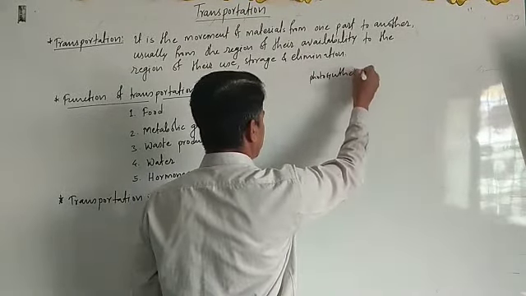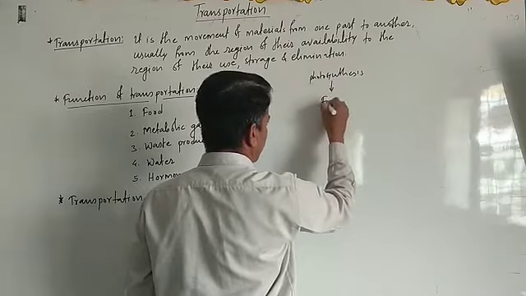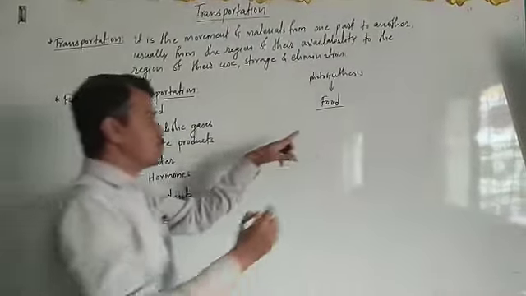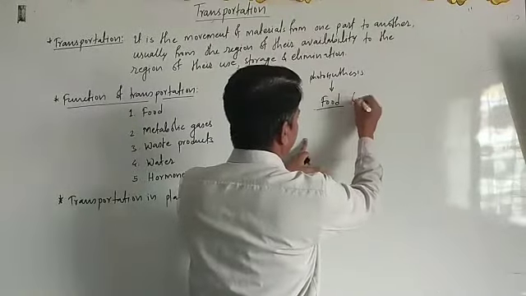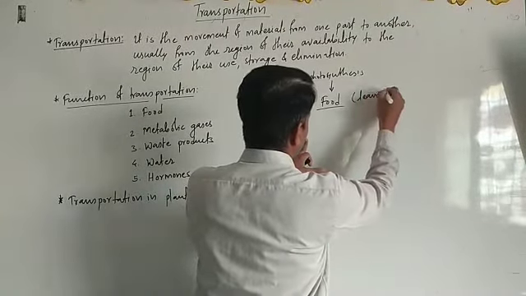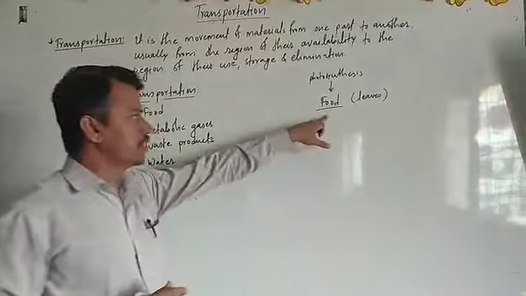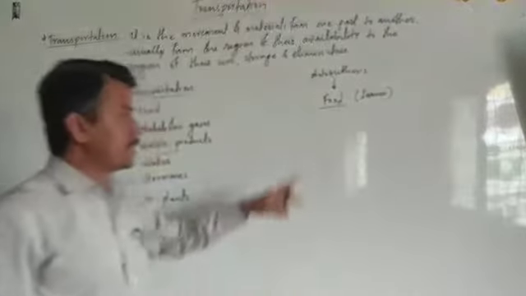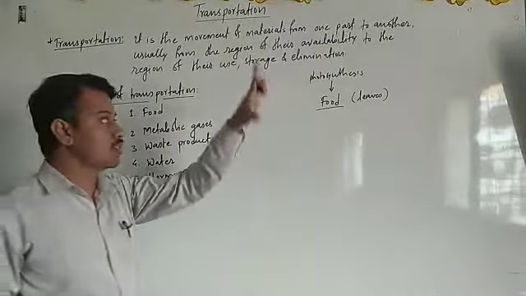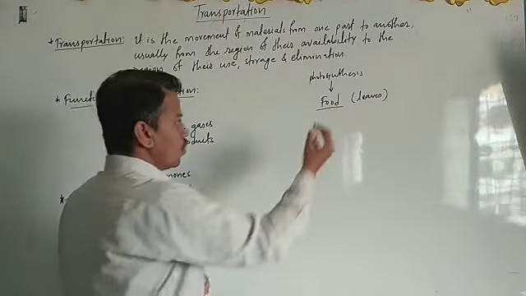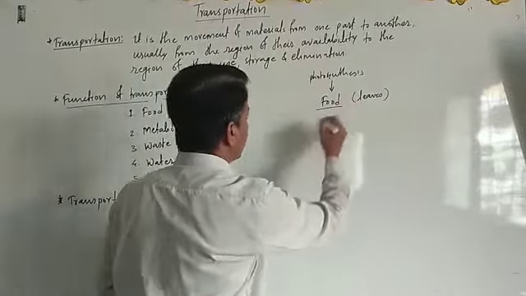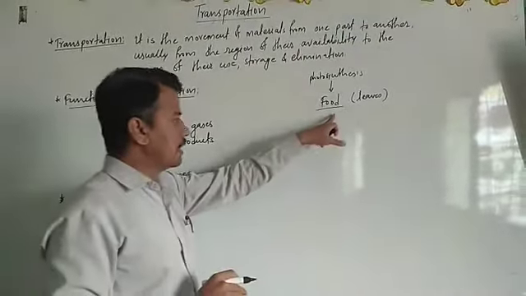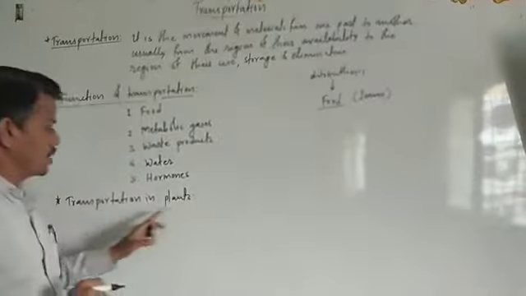In photosynthesis, the formation of food takes place, and this food is synthesized in the leaves. This process is completely done in the leaves. So this food is needed by the whole plant's body, and this food is carried with the help of transportation. We'll discuss those details in transportation in plants.